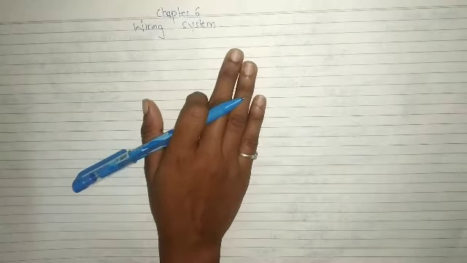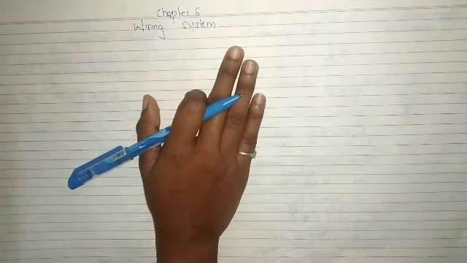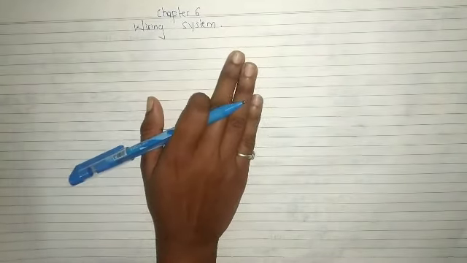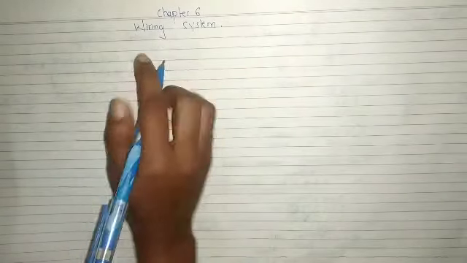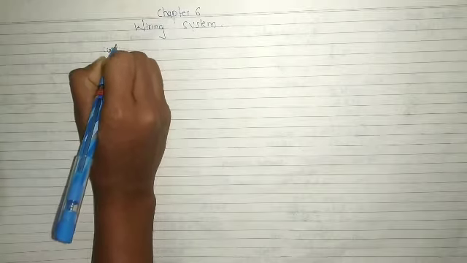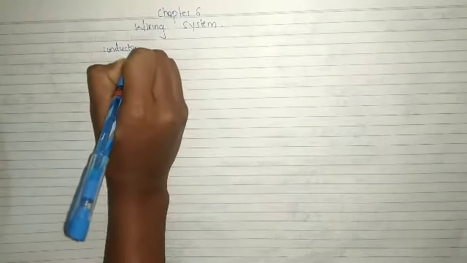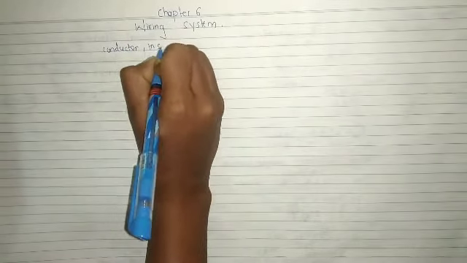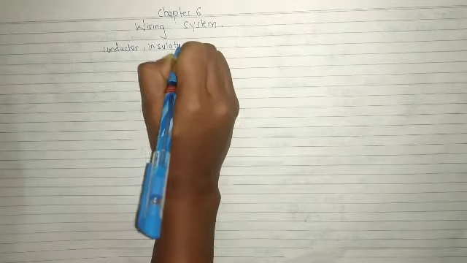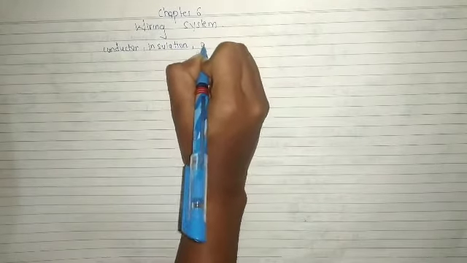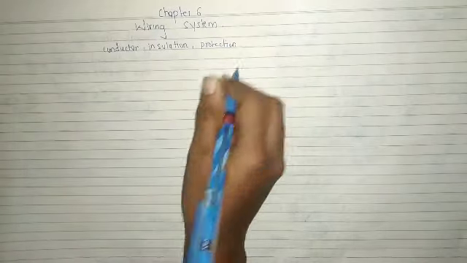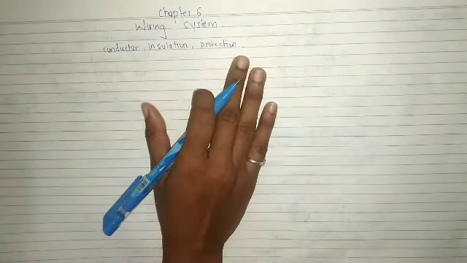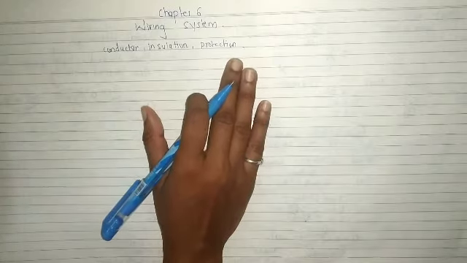So a wiring system consists of conductor, its insulation, its mechanical protection and various accessories such as switches, junction boxes, etc. Whenever we need to do wiring, we have to consider the conductor, insulation and mechanical protection.